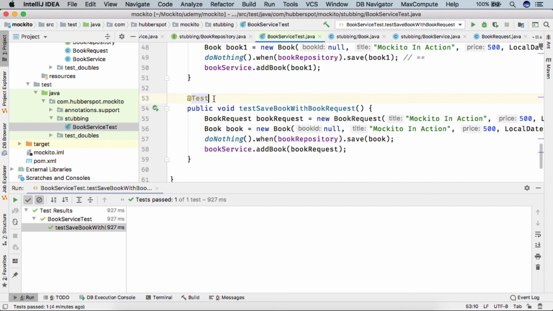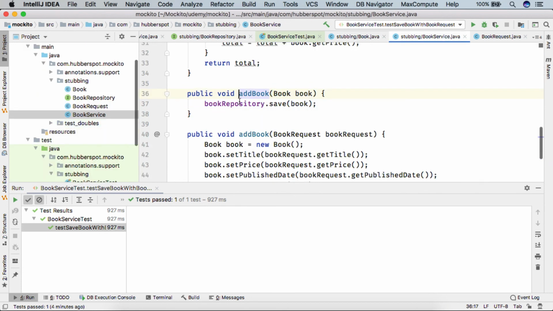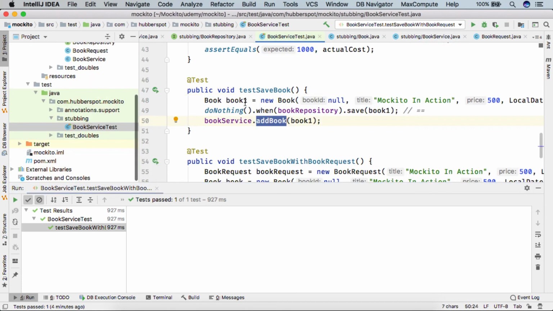The example which we saw in our previous lecture didn't create a new book in the add book method. What it actually did was, whatever book one we created here, we passed the same book to this add book. So it simply did the double equal operator check on it and found that these are the same references.